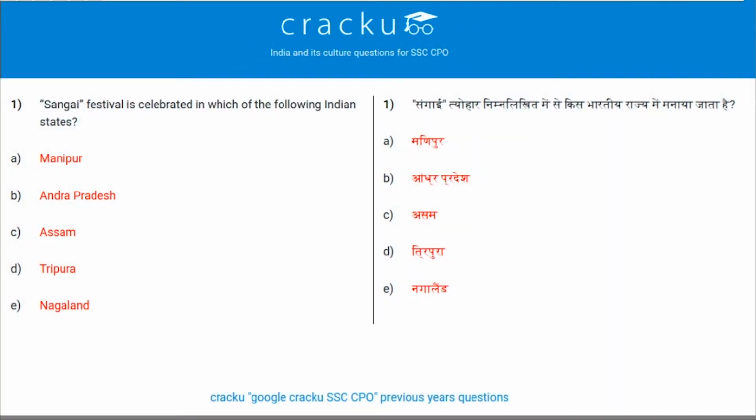Sangai festival is celebrated in which of the following Indian states? So Sangai festival is a 1 week long festival celebrated in Manipur. Option A is the correct answer.